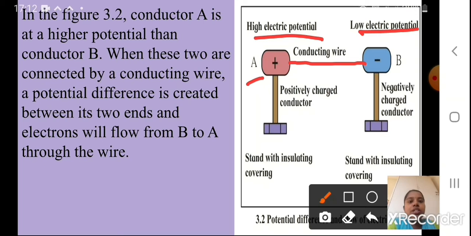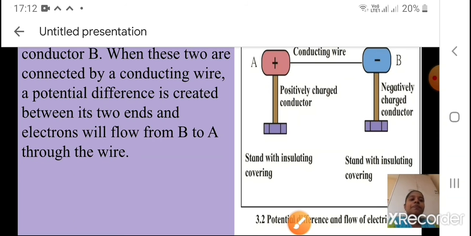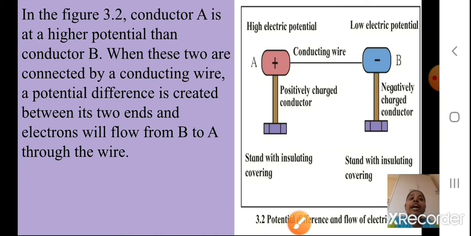A potential difference will be there between its two ends, and the electrons will flow from B to A. How will the electrons go? Can you see this? Electrons are here, minus is written, so like this they will move to A. Did you understand? Also see here, it is written stand with insulating covering. Stand with insulating covering means the stand will not take part in this conduction.